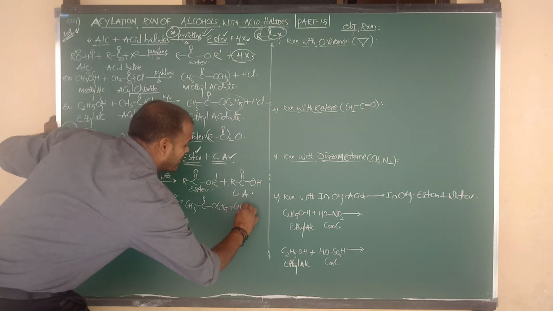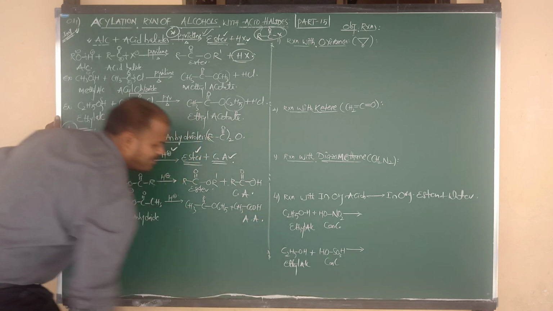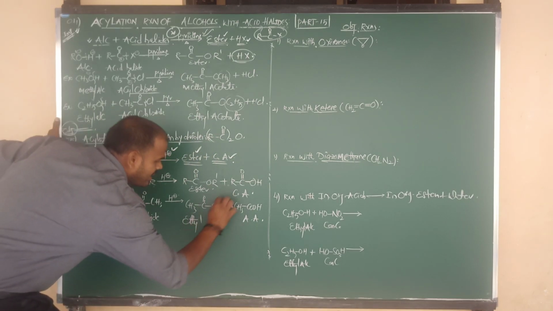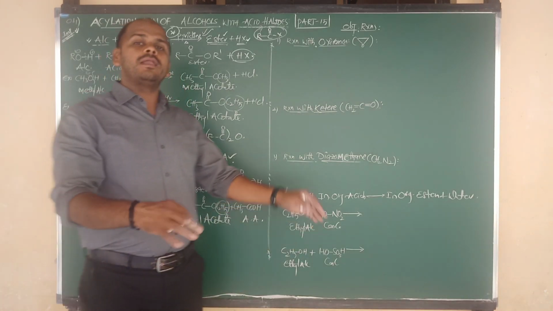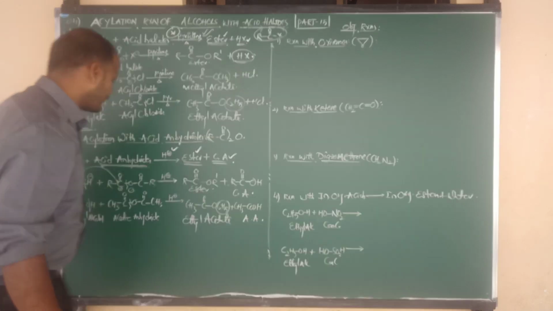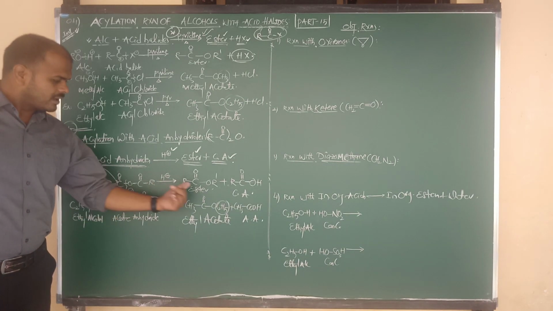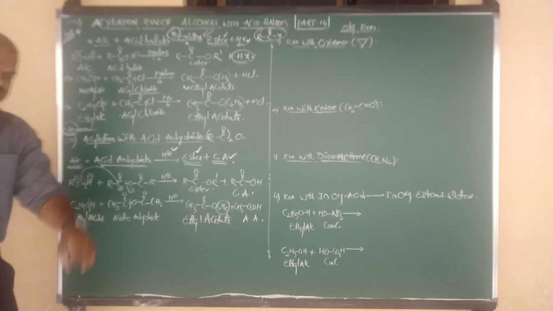So the byproduct we are getting is nothing but acetic acid. Here acetic acid is the byproduct, and your main product is the side chain, ethyl, so ethyl acetate, or ethanoate, is the IUPAC name. So alcohols on reaction with acid anhydrides in presence of mineral acids give esters and carboxylic acids.